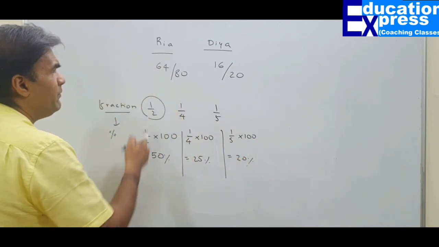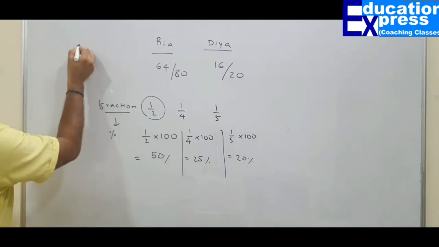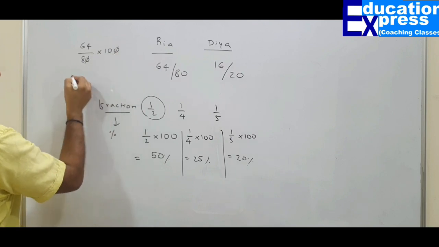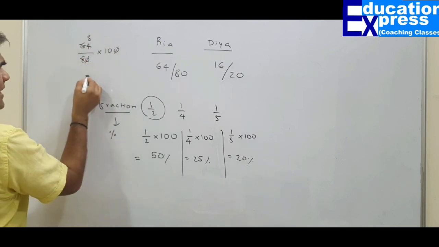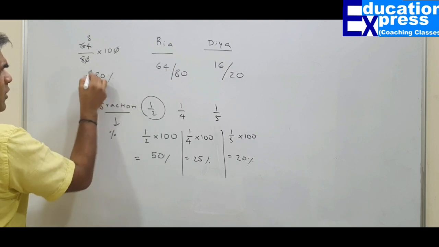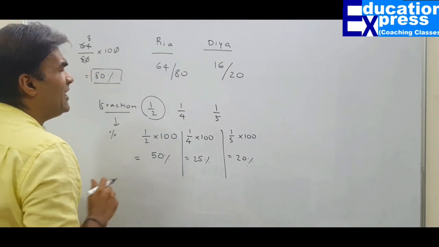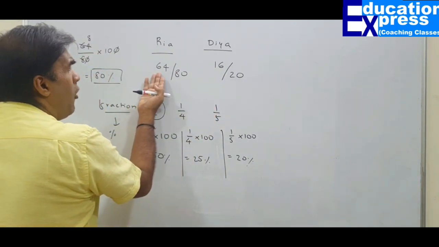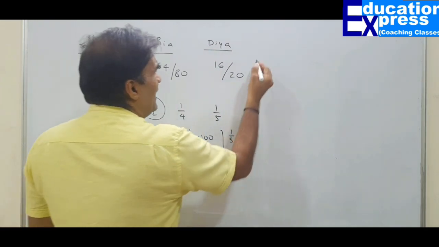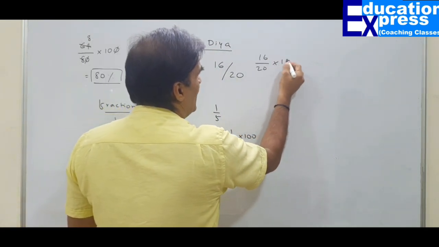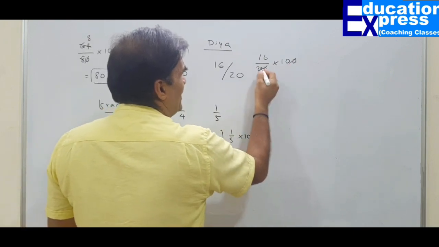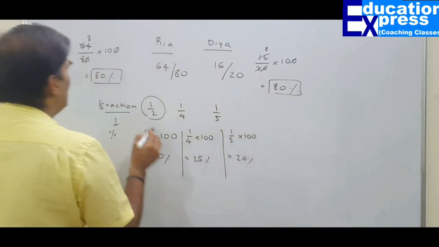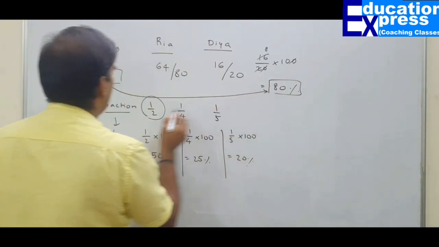In our example, Ria got 64. So it is 64 upon 80 multiply by 100. 0 cancels 0. 8 ones are, 8 eights are. So Ria got 80%. What about Dia? Dia's mom is worried and she feels that she has not done as good as Ria. Ria got 64 whereas Dia got just 16 marks. Let us see what is the matter of worry for Dia's mother. Actually speaking, there is nothing to worry. Even Dia has performed equally as to what Ria has performed.